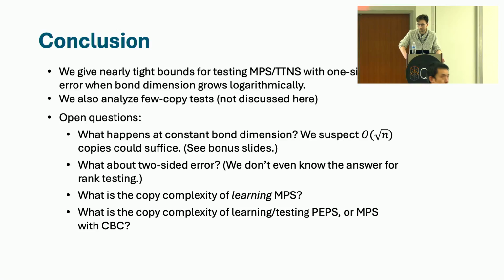Suppose you can measure two copies simultaneously, do you expect improvement? Oh, so all of these algorithms work with giant measurements performed on all the copies simultaneously. I didn't consider restricting to measuring few copies at a time, but I can flip to a bonus slide that does describe that if you want.